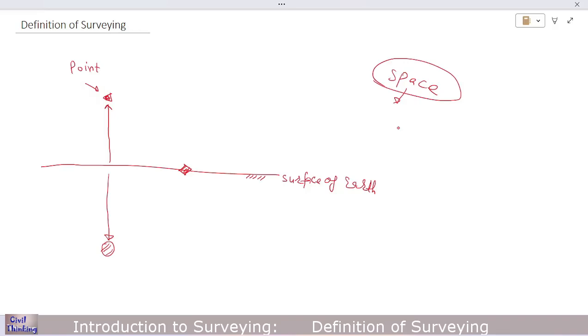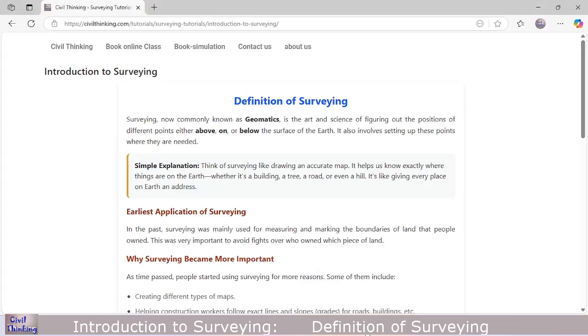And remember, we also call it geomatics nowadays. Not only this, there is one more point here. It also involves setting up these points where they are needed.